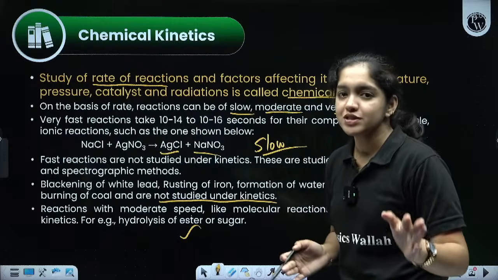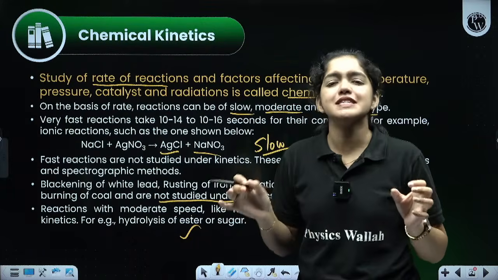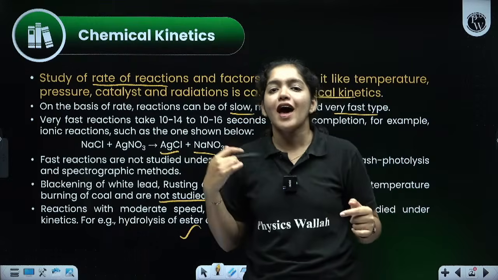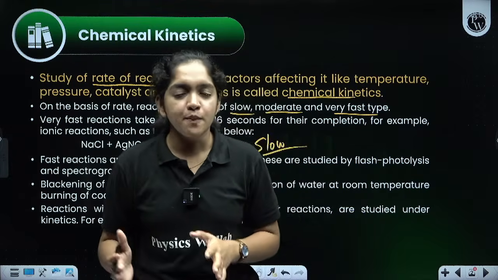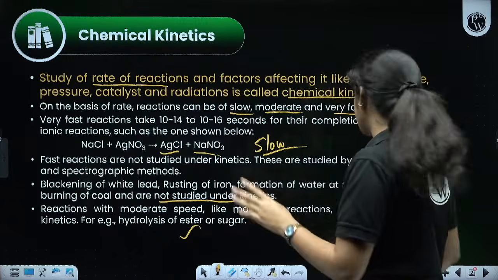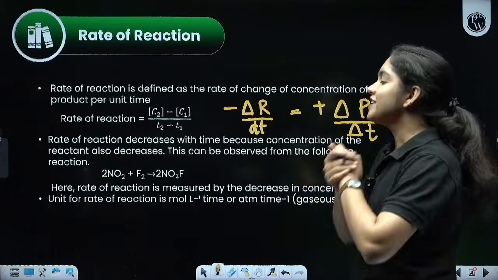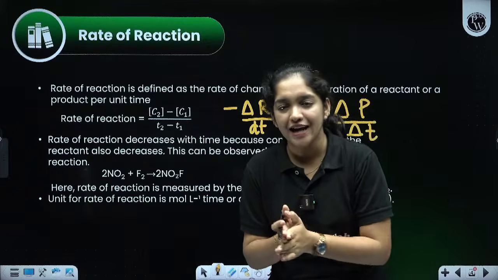Okay. So we are going to the next topic. You got the introduction to chemical kinetics. What is chemical kinetics? It is just the study of the rate of the reaction and the factors affecting it, like temperature, pressure, catalyst. Okay. Now we can move to the next important topic: rate of the reaction. So we are going into the chapter on the rate of the reaction.